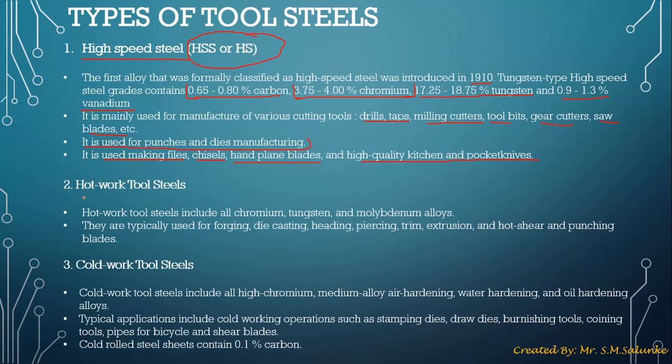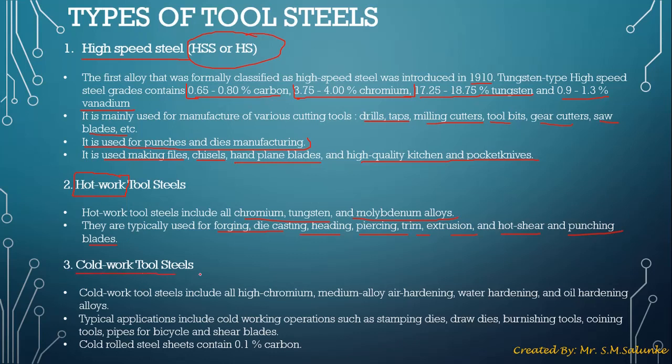Next type of tool steel is hot work tool steel. Here the word hot work means these tool steels are mostly used at a higher temperature, and also they are manufactured at a higher temperature. Hot work tool steels include chromium, tungsten, and molybdenum alloys. They are typically used for forging, die casting, piercing, trim, extrusion, hot shear, and punching blades.